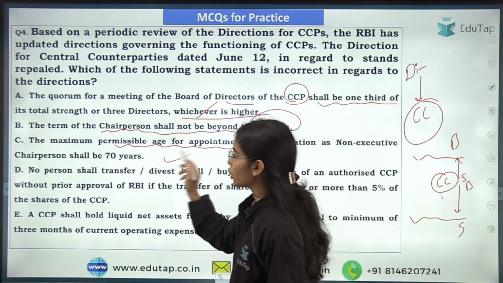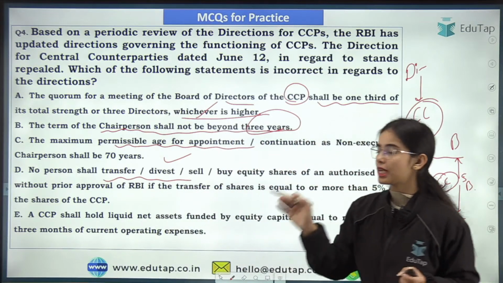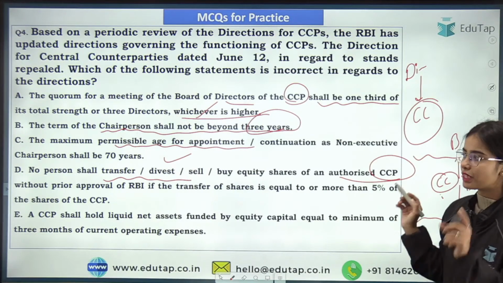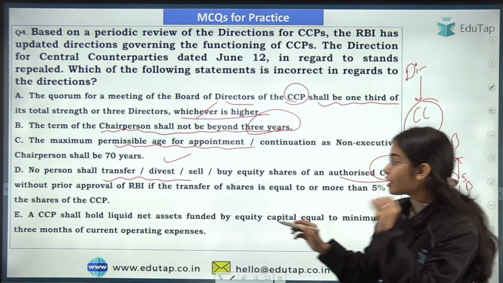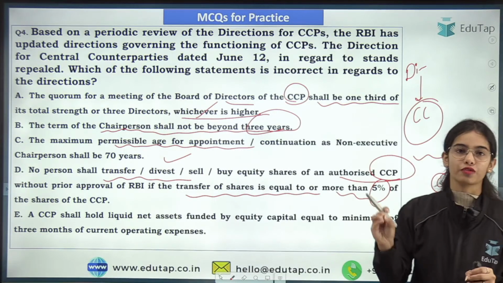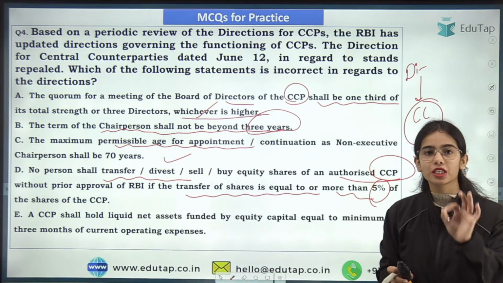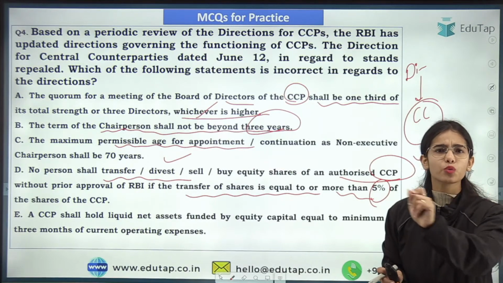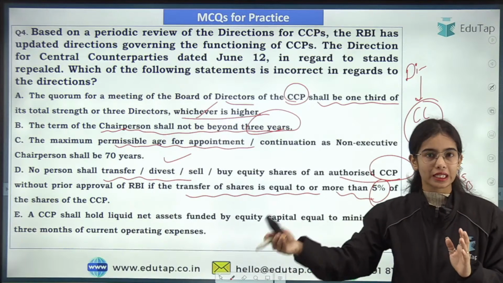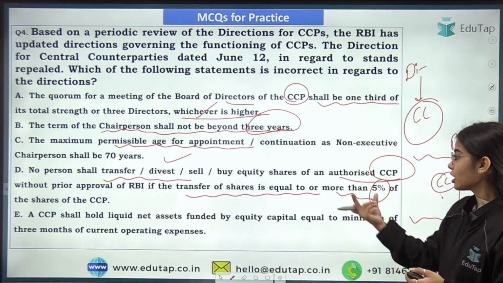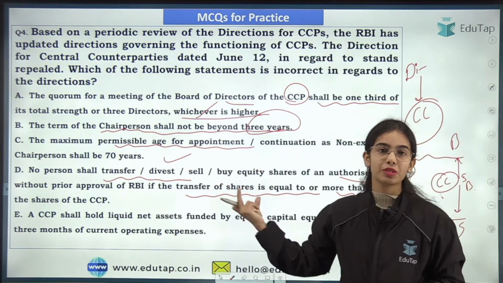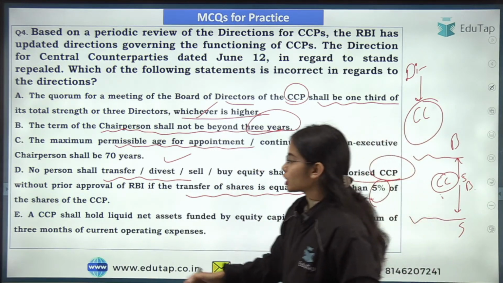That is also correct. No person shall transfer, divest, sell or buy the equity shares of an authorized central counterparty without prior approval of RBI if the transfer of shares is equal to or more than 5% of the shares of the CCP. So if you are buying 1 share, if you are buying 2 shares, 0.01% of the shares, RBI is not stopping you in that. But if the shares are equal to or more than 5%, then the approval has to be taken from the RBI. Okay. So that is also correct.